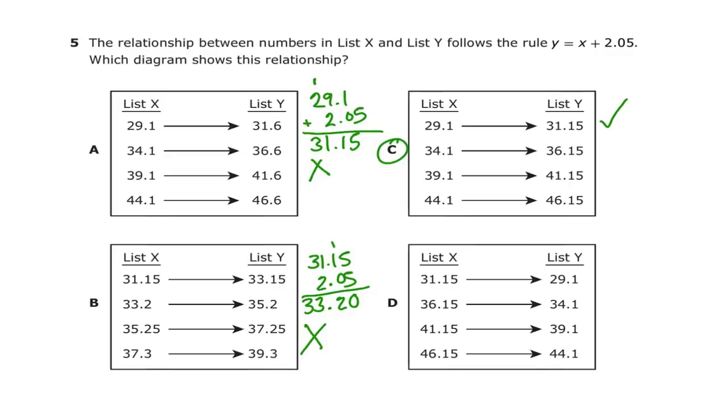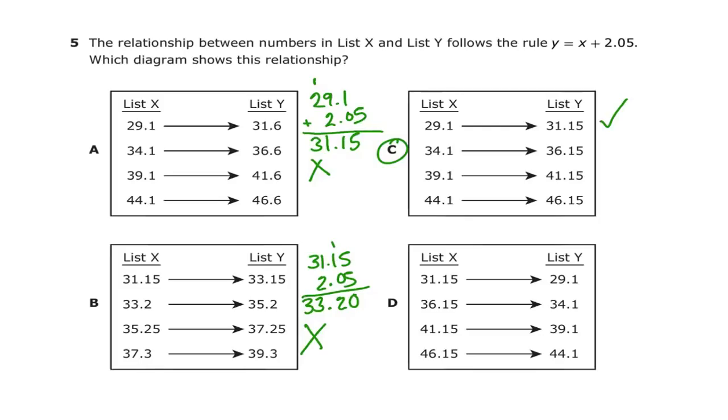Number 5. The relationship between numbers in list X and list Y follow the rule Y equals X plus 2.05. Which diagram shows this relationship? So the first thing I did was I just went to A and I took 29.1 and I added 2.05 to see if I would get 31.6. As you can see, I did not get 31.6, I got 31.15. So therefore, that means A cannot be the answer.